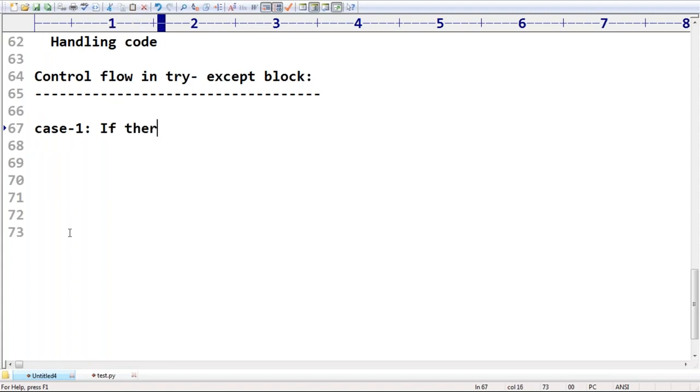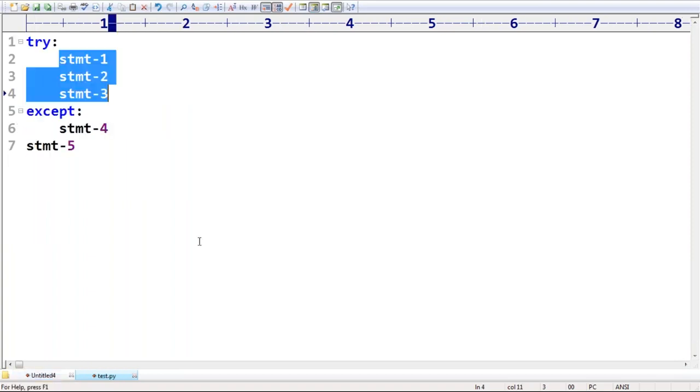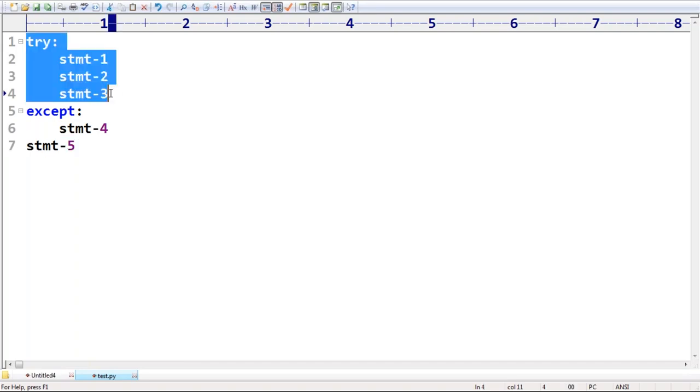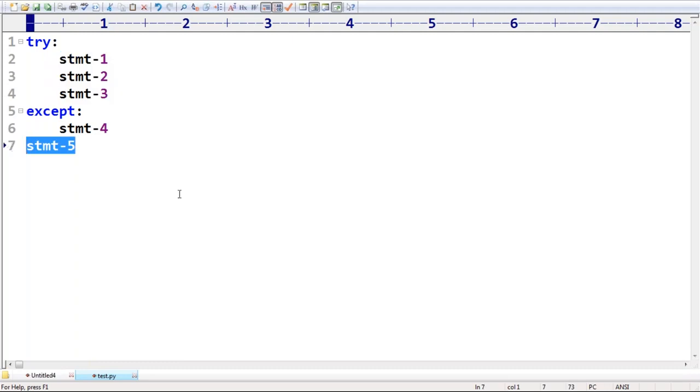If there is no exception, can you please tell which statements are going to be executed? If there is no exception, 1, 2, 3, and then 5. Statement 4 won't execute because there is no error. 1, 2, 3, and then directly 5 will be executed. Is it normal or abnormal termination?